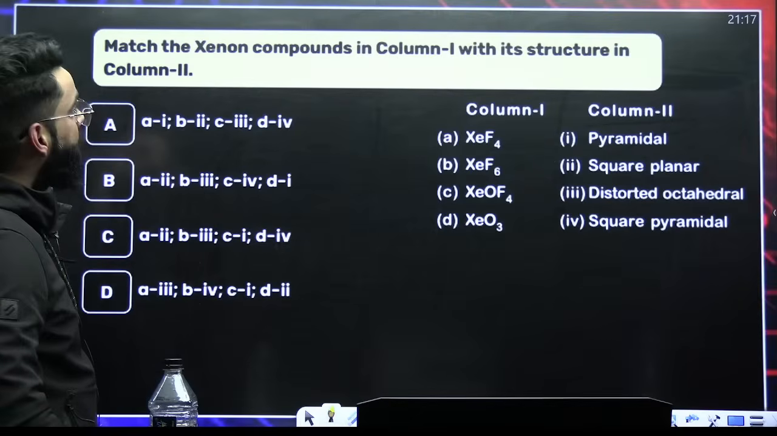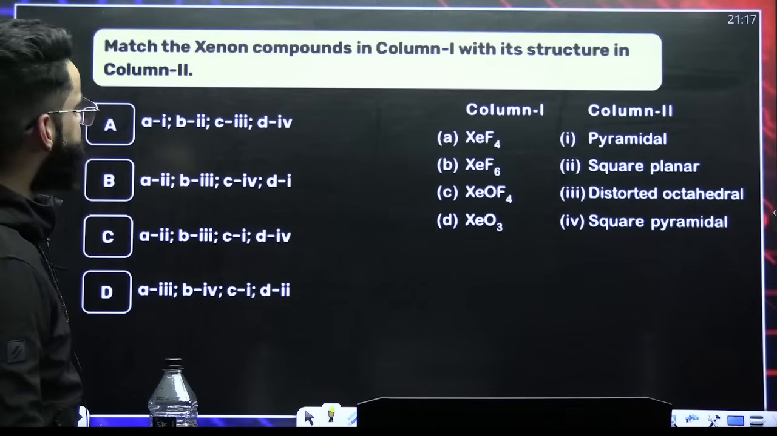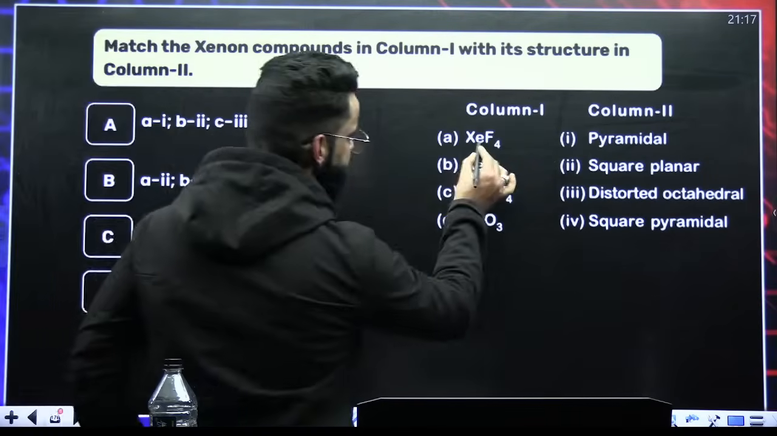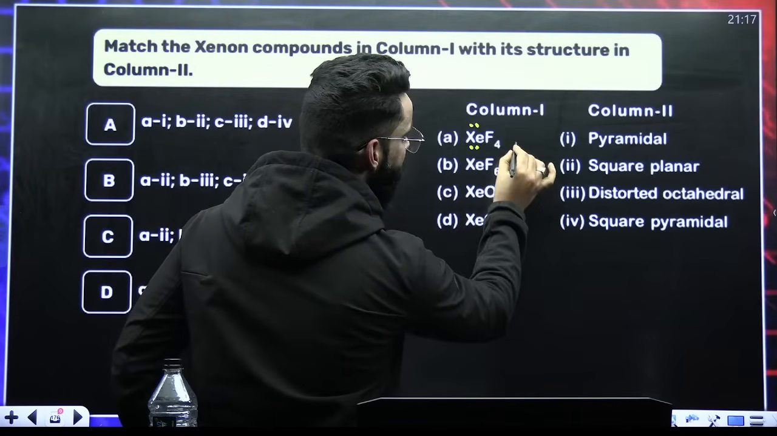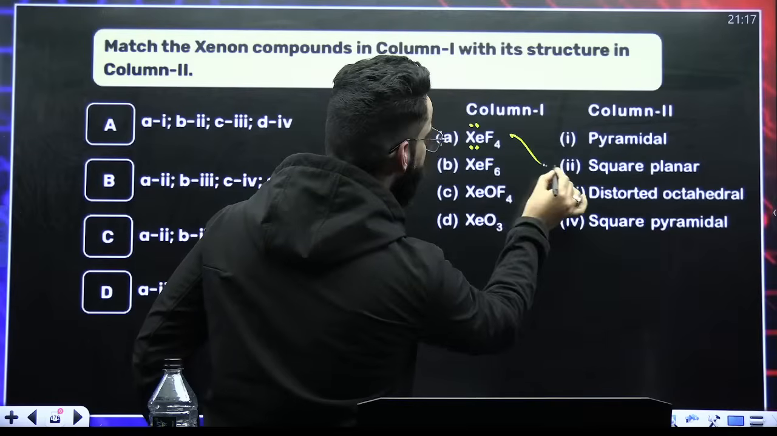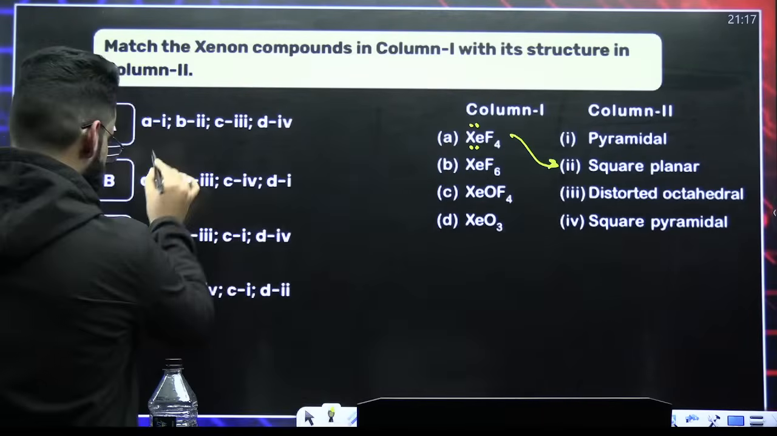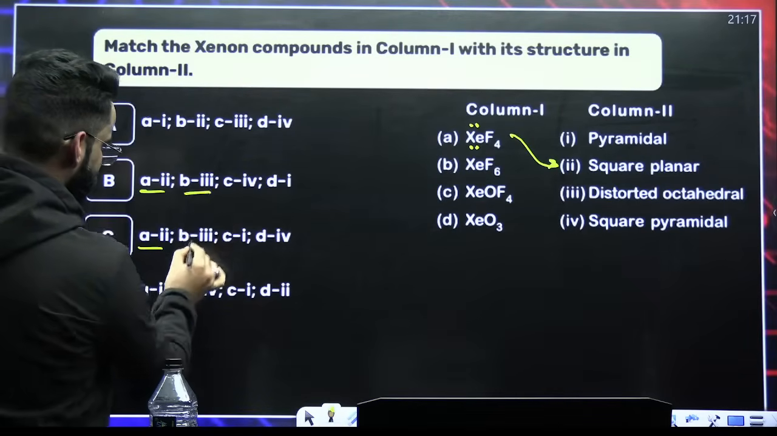Okay. Match these compounds in the following. XeF4 is AB4L2 type. AB4L2 means square planar. So you have to match A with 2. B is already matched with 3.